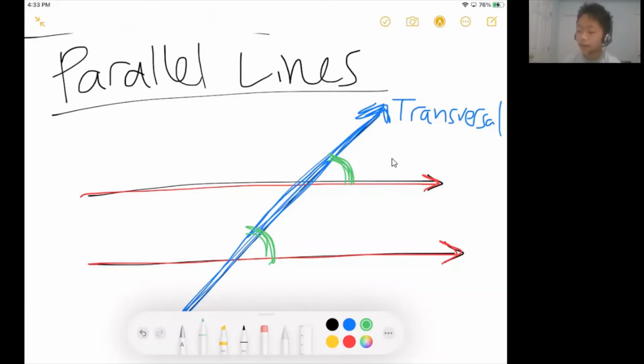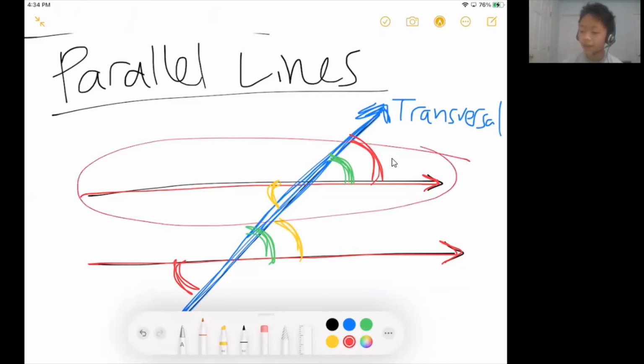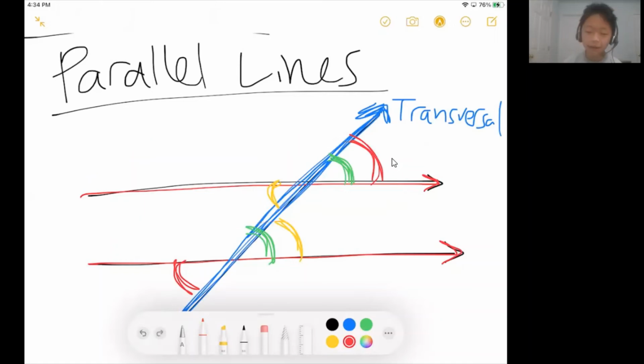You also have things called alternate exterior angles, so these two red angles are going to be equal. You also have relationships like these two yellow angles are equal. These are called alternate interior angles. If you wanted to know why these were true, you can think about taking the first line and shifting it downwards. Then the two angles are going to coincide.